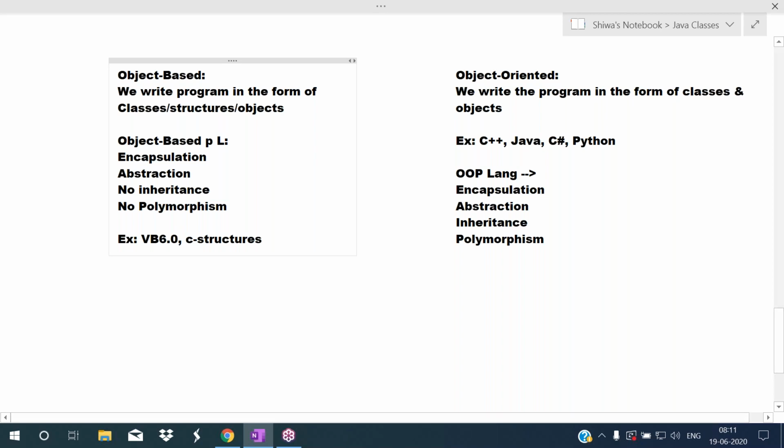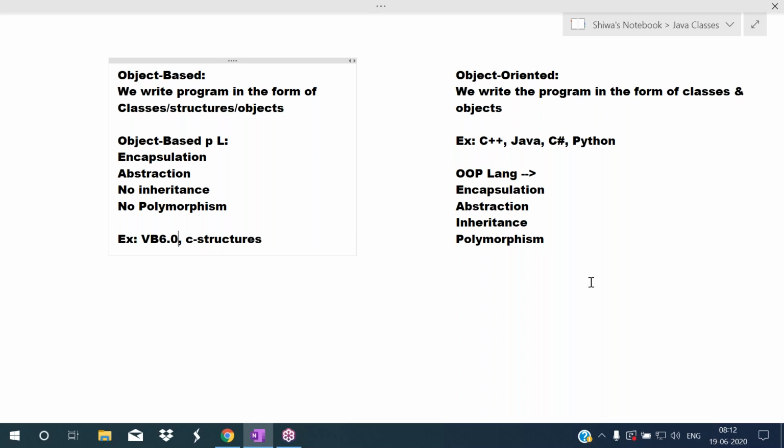VB 6.0 is a platform dependent programming language, but at that time Java was already released, which is a platform independent programming language. So most of the programmers were developing their software in Java only, because it is platform independent. But VB is platform dependent. This VB is a product of Microsoft company. To make VB platform independent, they created another language, that is VB.NET.